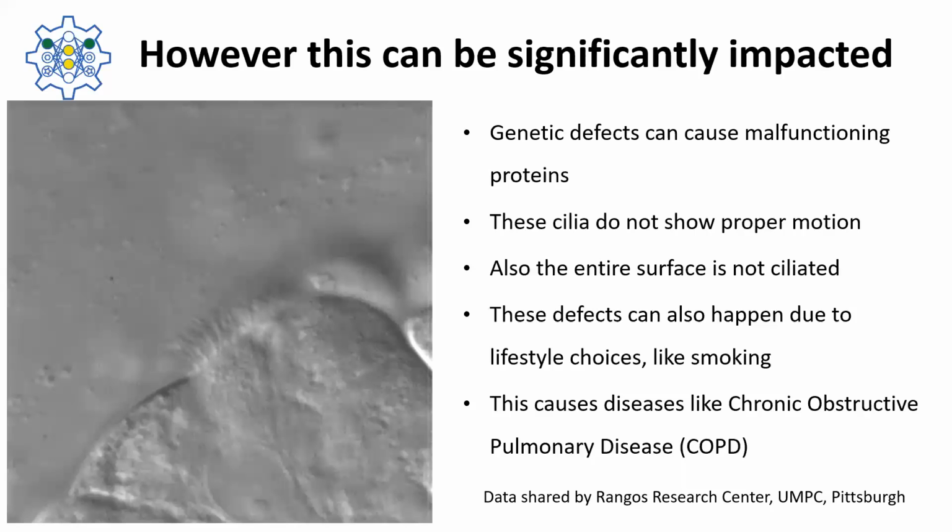Such abnormal motion of cilia can be caused by individual events like smoking and anesthesia, or it can be caused by genetic defects, which cause malformed cilia associated proteins.